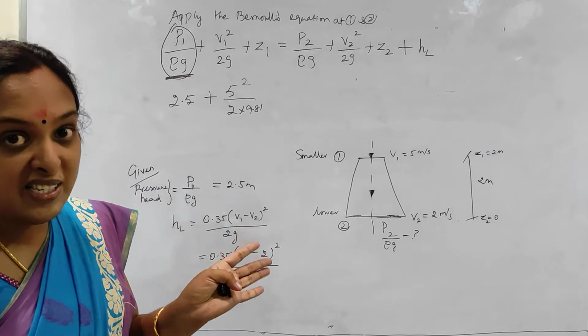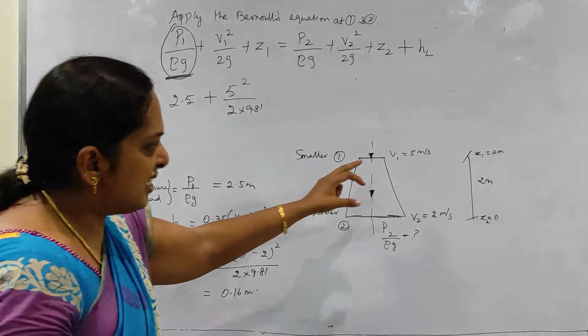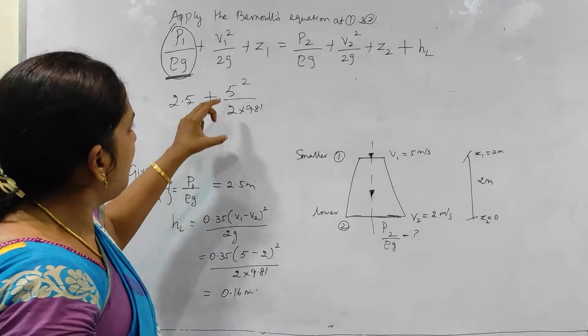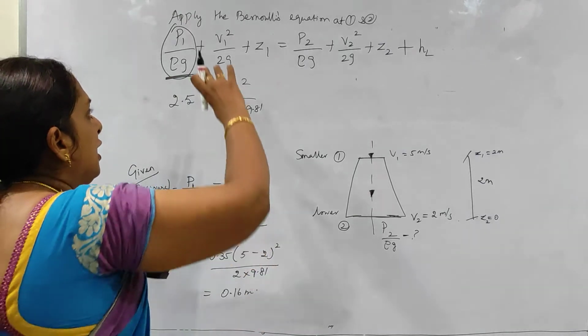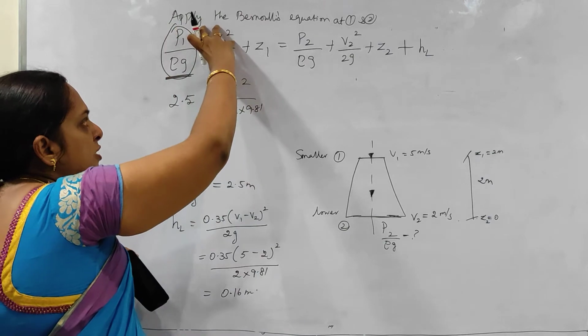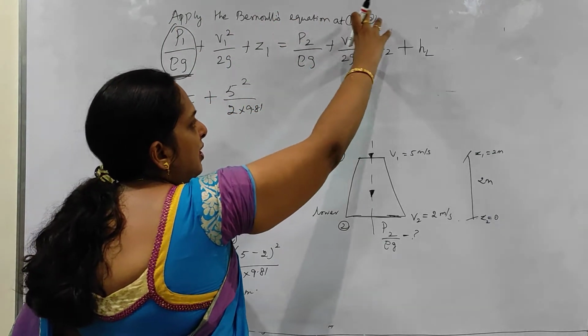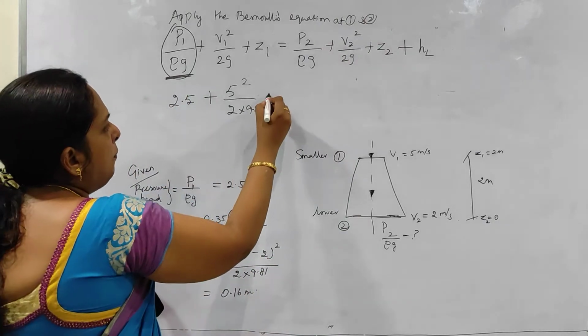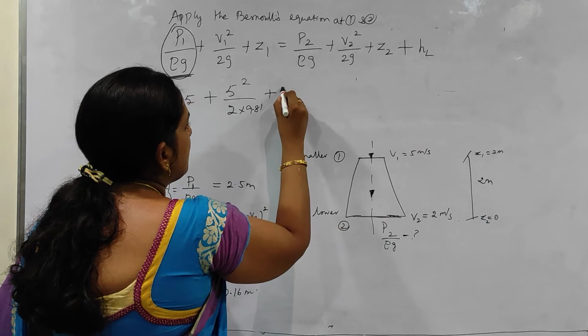They didn't give you the velocity head or kinetic head. Instead, they have given you only the velocity, that is your V1. That's why we have this value as 2 into 9.81. If it is given as velocity head, then you have to take that whole term as your velocity head. So this is your pressure head, this is your velocity head, this is your potential head or datum head. Similarly here, this is for section 2.